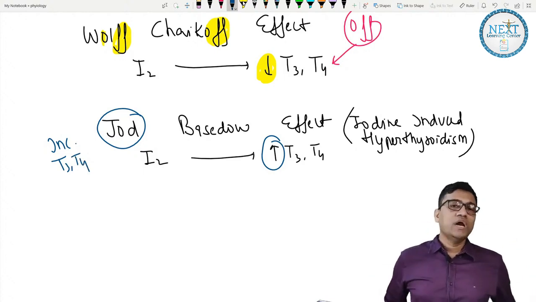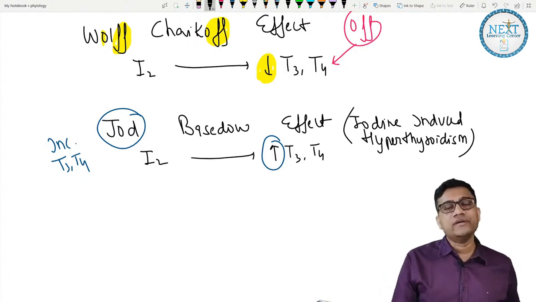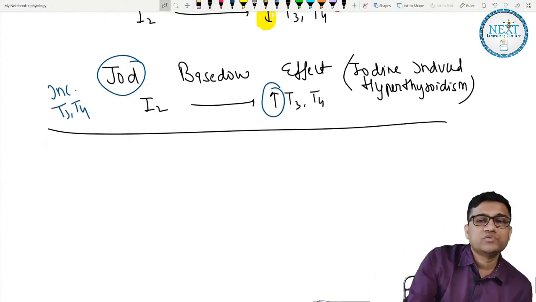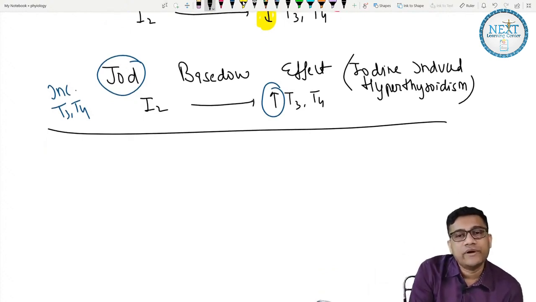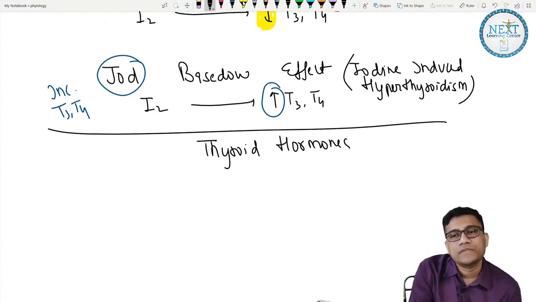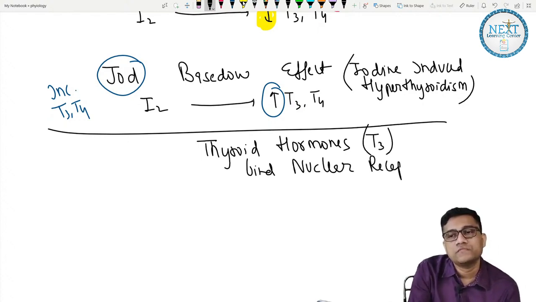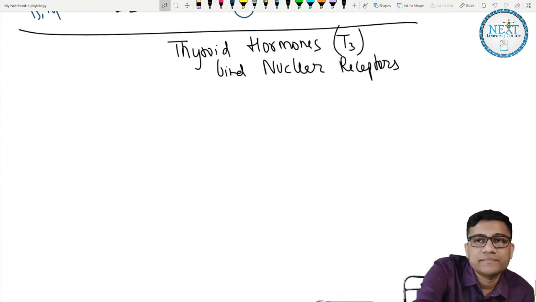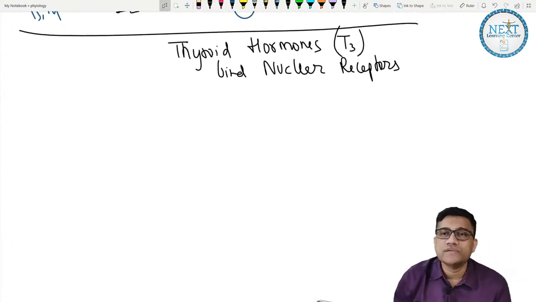Okay. Now we'll see the actions of thyroid. So we'll see thyroid actions and hypo and hyperthyroidism. Okay. So we'll discuss now thyroid actions. So thyroid hormones, especially T3 because T4 is outside, bind nuclear receptors. Are you clear? They will bind the nuclear receptors.